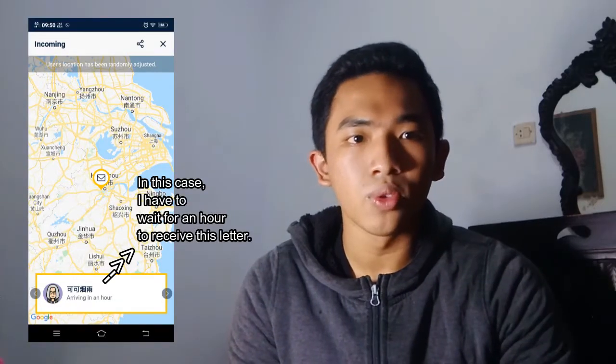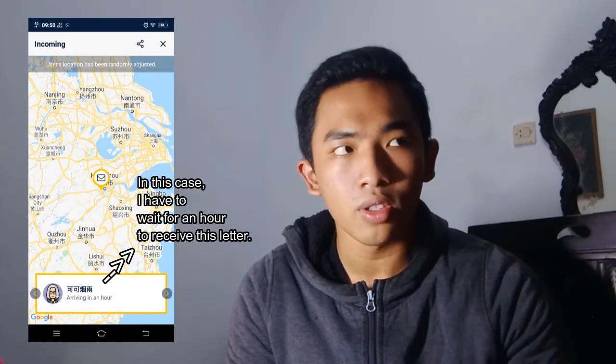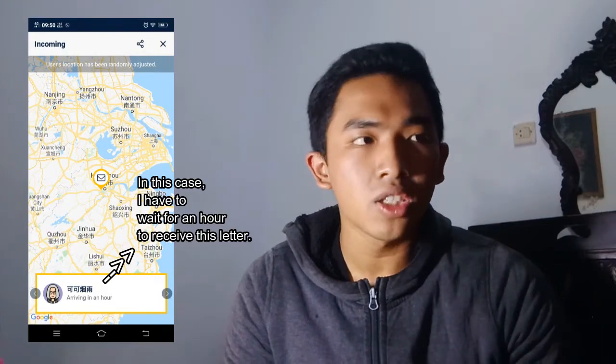That application sounds like a good application, but for some people who have little patience to wait, you might not want to use this application, because in this application there is a waiting system. So when you are sending your letter, the letter will not be sent to the receiver immediately, just like an email.